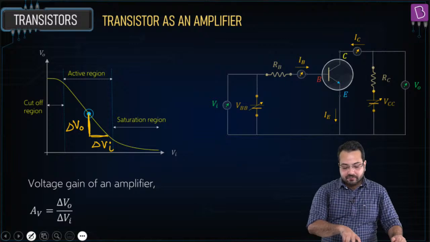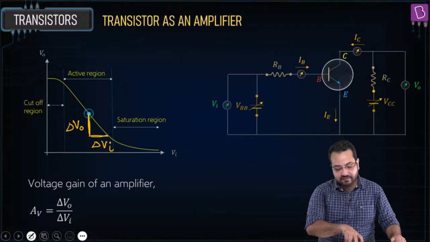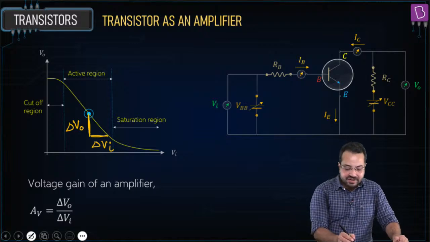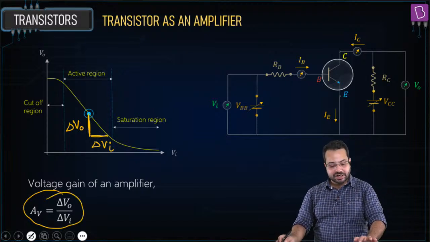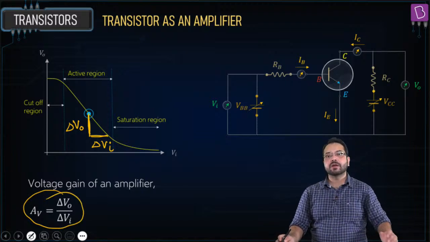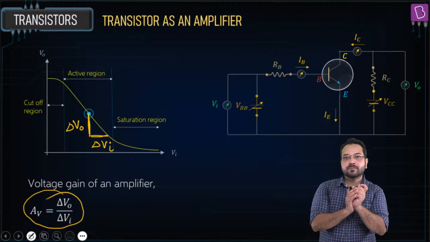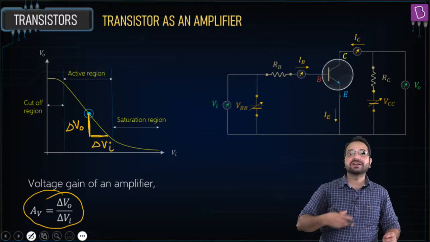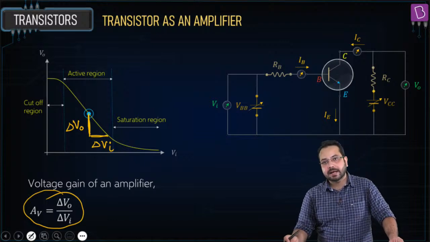And what you observe here is that if the change in input voltage is positive, the change in output voltage is negative. Can you see that? And this is what we call the voltage gain. This is delta V output divided by delta V input. So if we change the input voltage by a small amount, the output voltage is going to change by a large amount, because this slope is going to be very, very high.